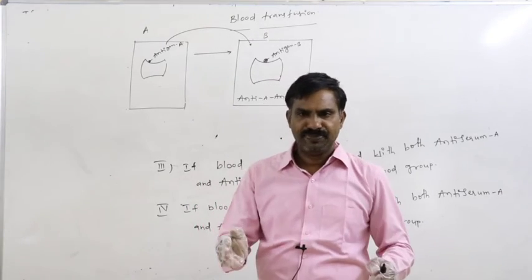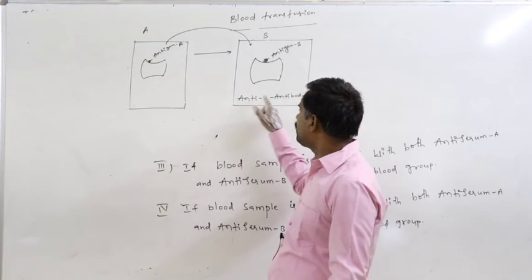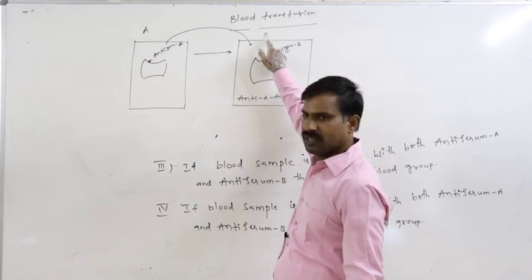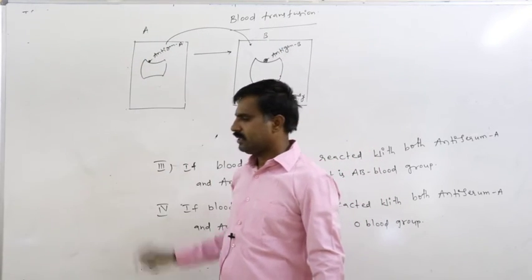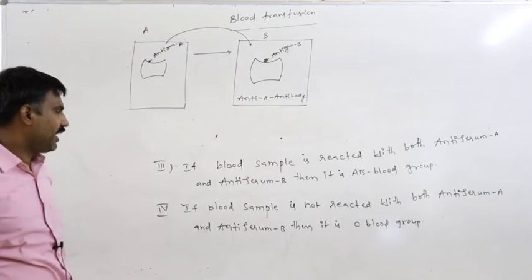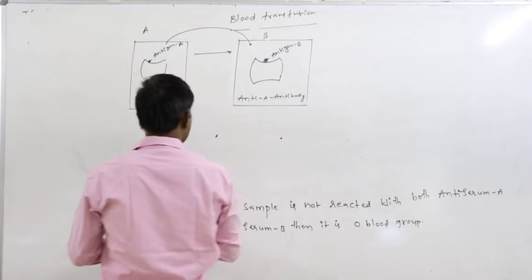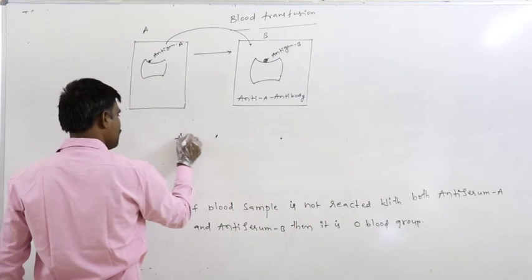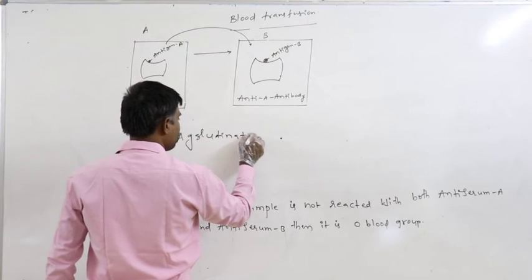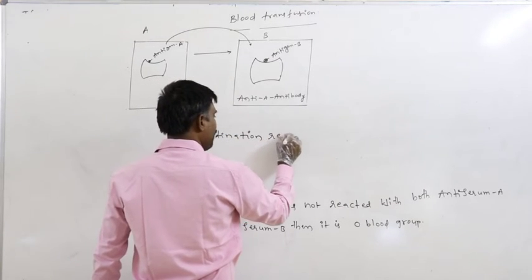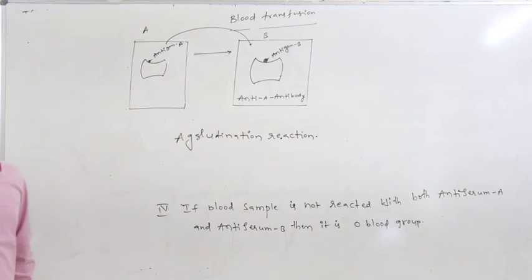So in that way, if the reaction occurs between the antibody of the recipient and the antigen of the donor, that reaction is said to be the agglutination reaction.